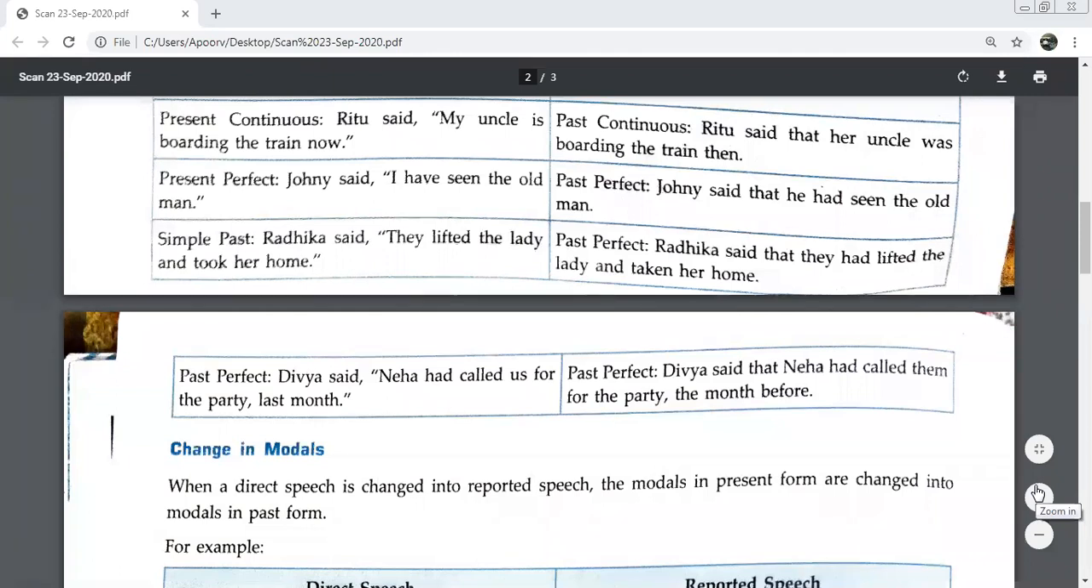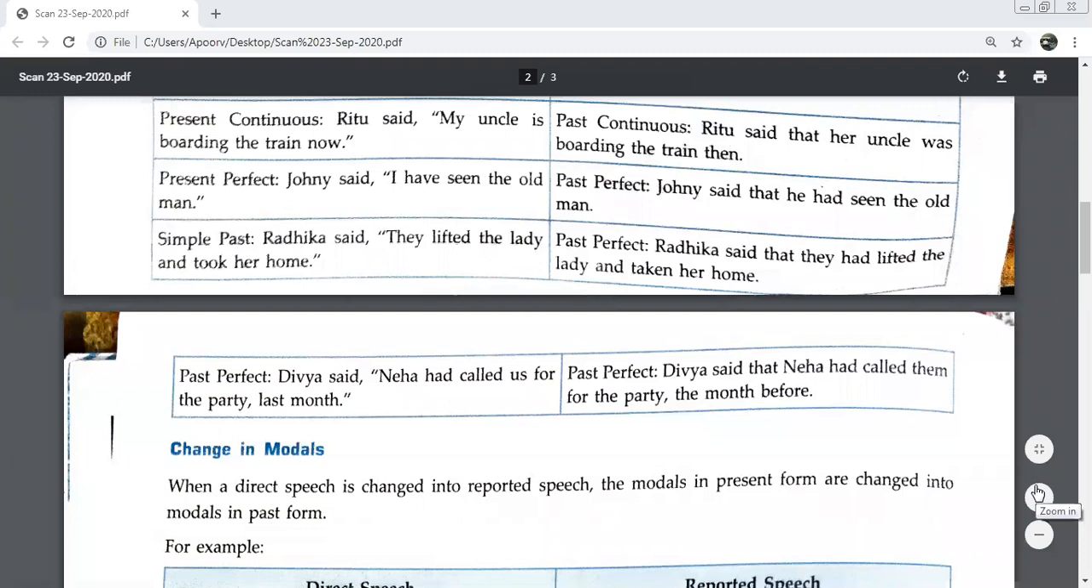But if your sentence is already in simple past, then you change it to past perfect. Look at this sentence. They lifted the lady and took her home. If you see this word lifted, it tells you that your sentence is in simple past, so you have to change it to past perfect. Radhika said that they had lifted the lady. Lifted becomes had lifted. Is it okay for everybody? Yes, ma'am. Let us practice more of this now.